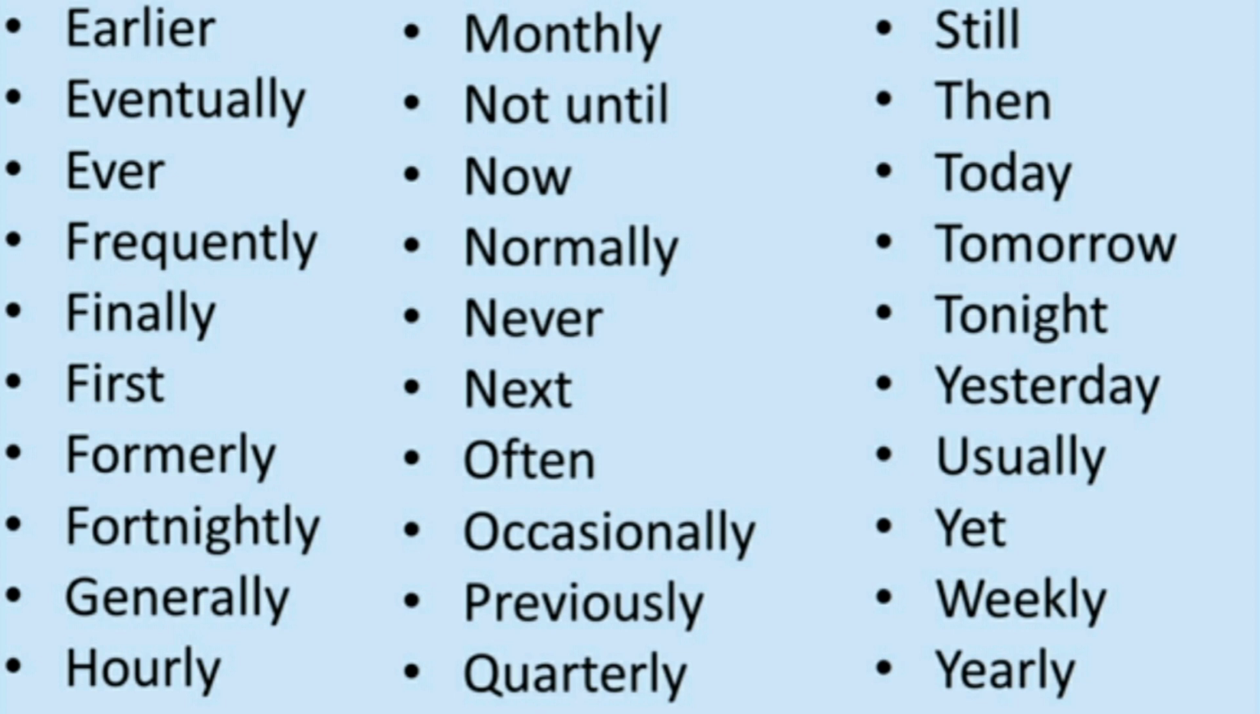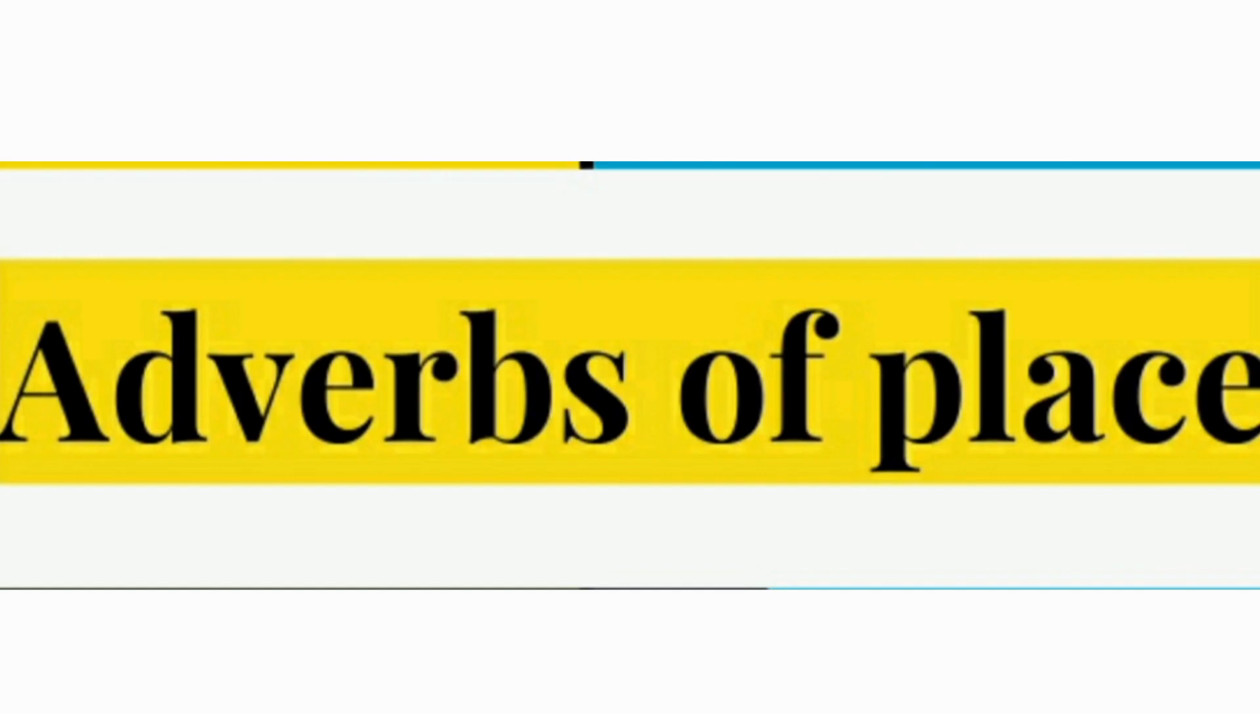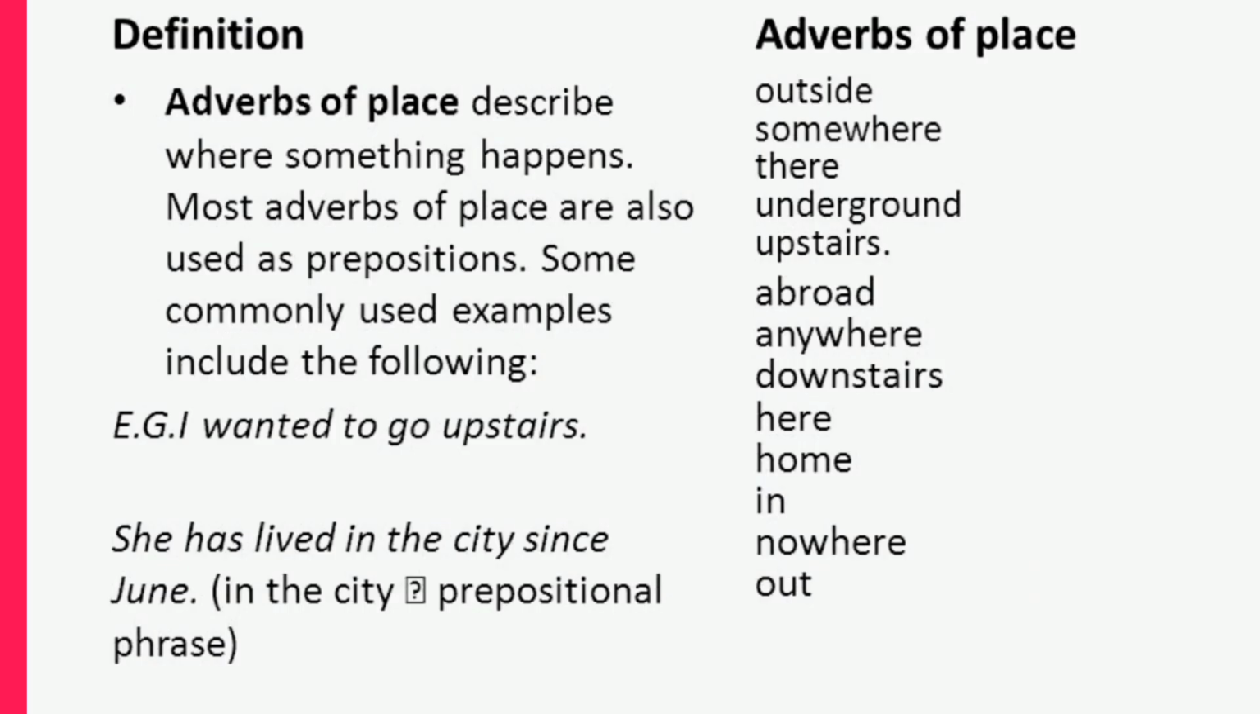Now, walk a little further with me and let's go over to adverbs of place. Adverbs of place describe where something happens. Most adverbs of place are also used as prepositions. Some commonly used examples include the following. I wanted to go upstairs. In this sentence, upstairs is an example of adverbs of place.